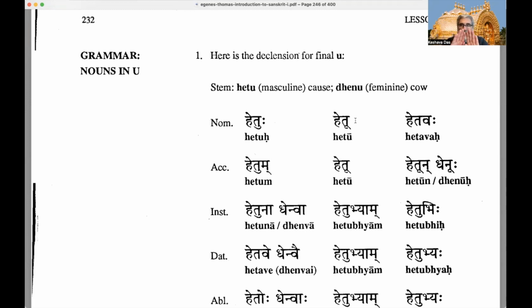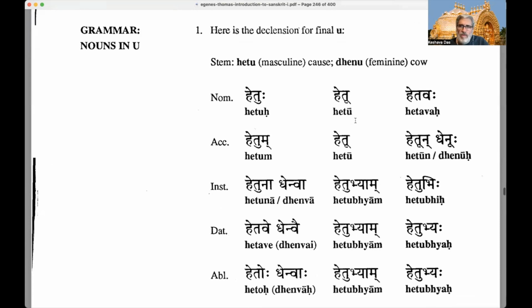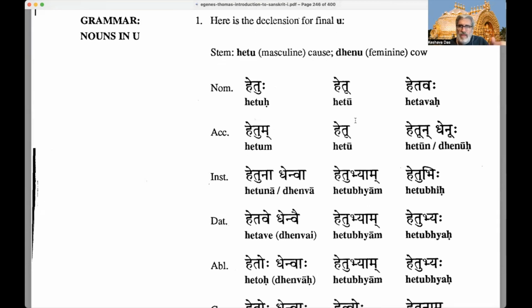So I would suggest the very first thing you should do is make two separate graphs. Make the masculine and the feminine. Make one for Vishnu, masculine, and make one for some other feminine word. You can use denu also. Denu is good. So hetu or denu is fine. Okay, so let's just go through the declension.